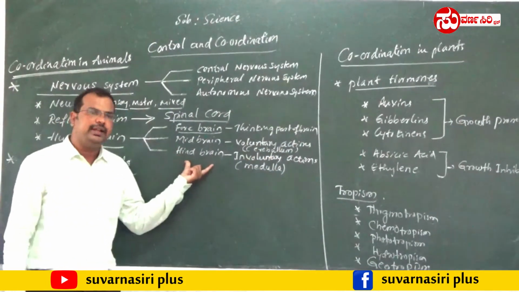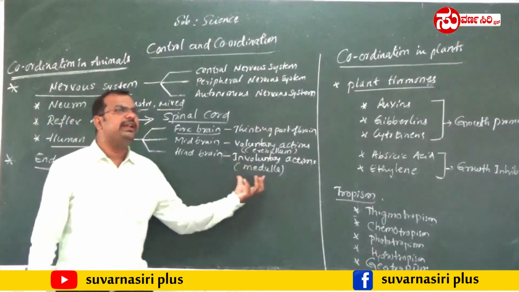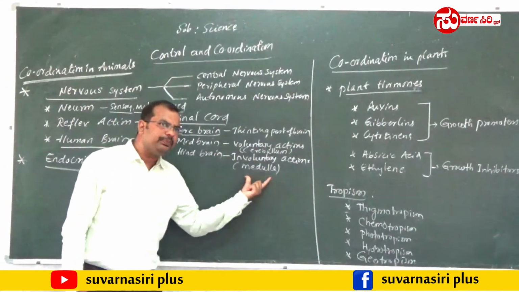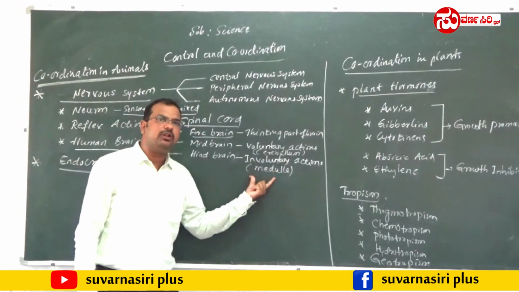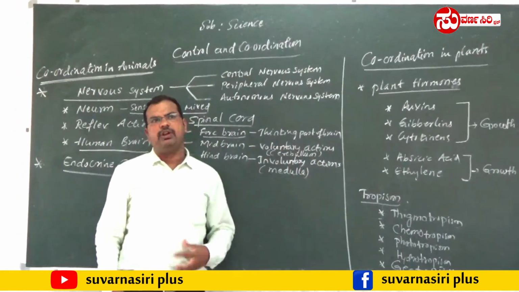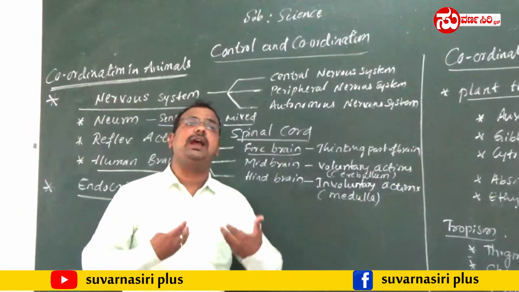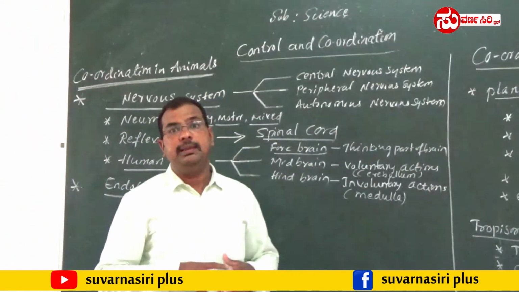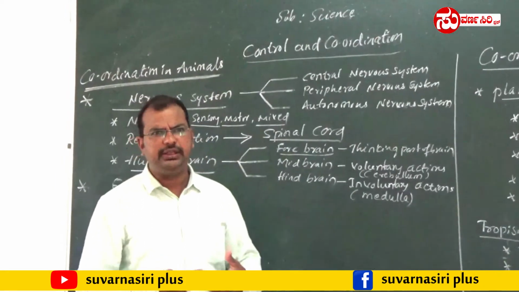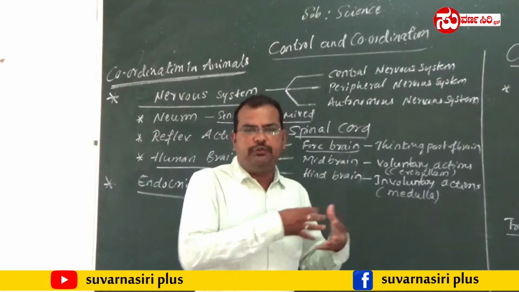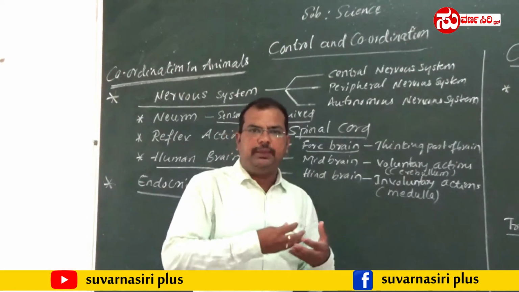Next comes the hindbrain. It controls all the involuntary actions. In the hindbrain, there is a part called the medulla, which controls all the involuntary actions. What do we mean by involuntary actions? The actions which are not controlled according to our will. For example, breathing, vomiting, and the movement of food in the esophagus or food pipe.